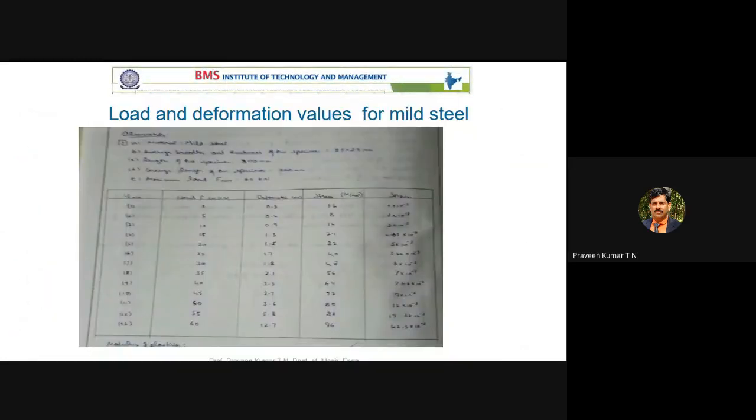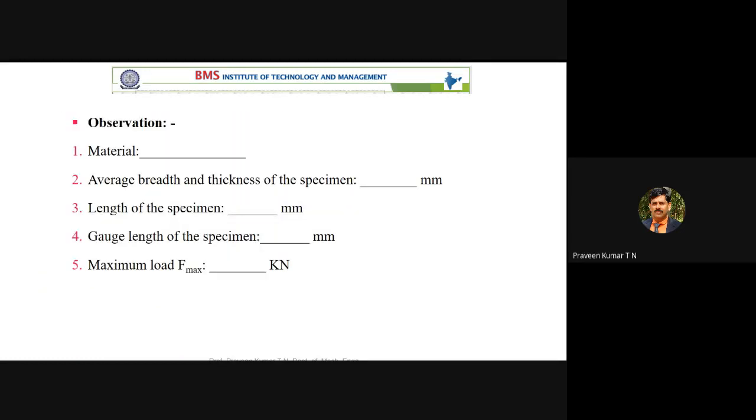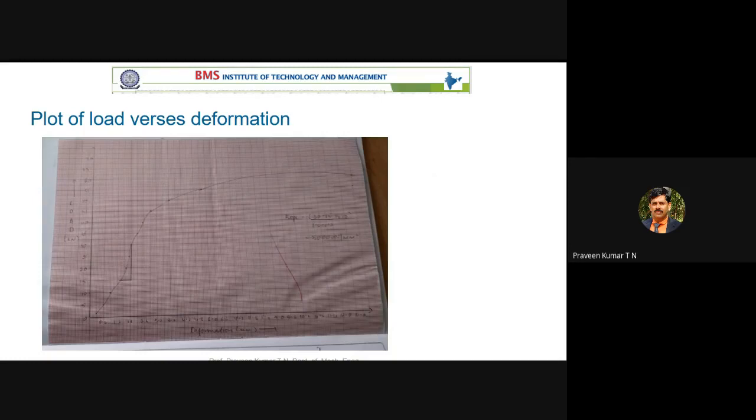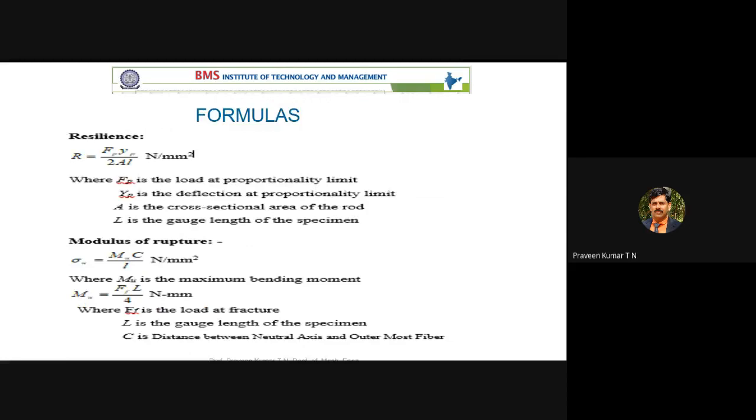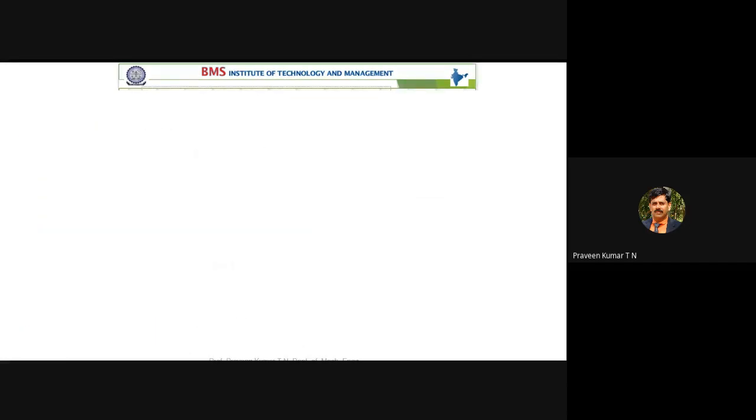Now you have to note down the values. You have seen that the test was for compression; this is a bending test. You have to note down load and deformation, and correspondingly plot the load versus deformation graph. Then these are the observations, and these are the calculations, formulas and calculation.